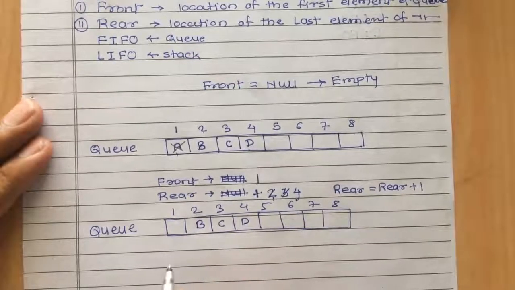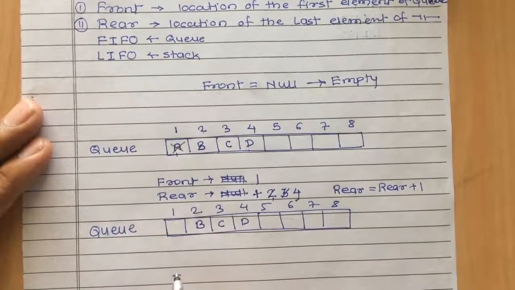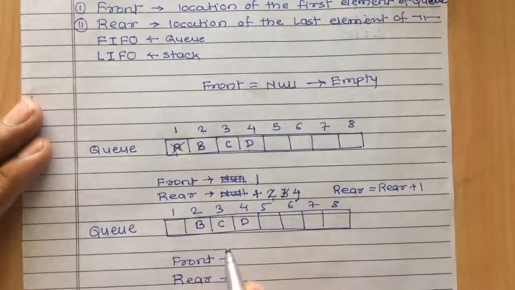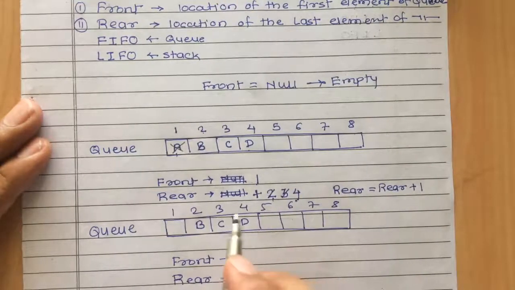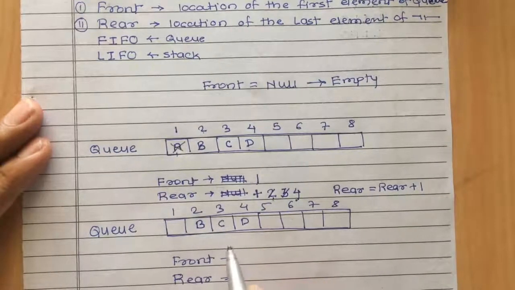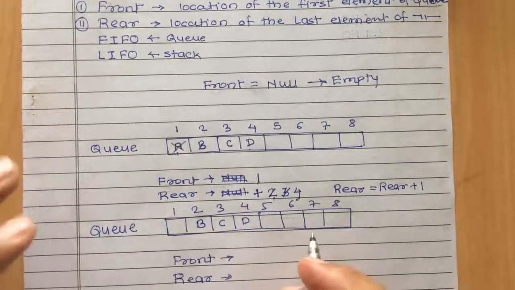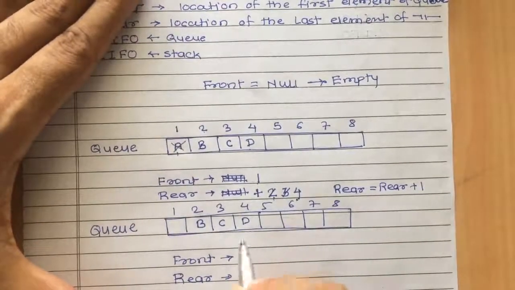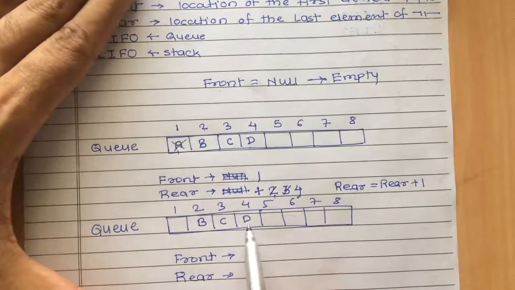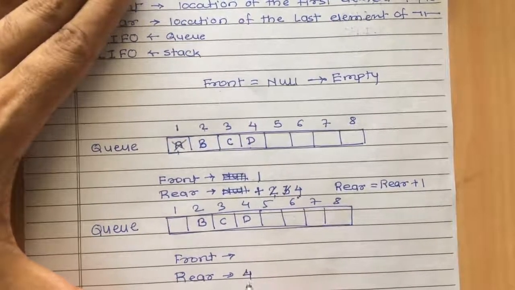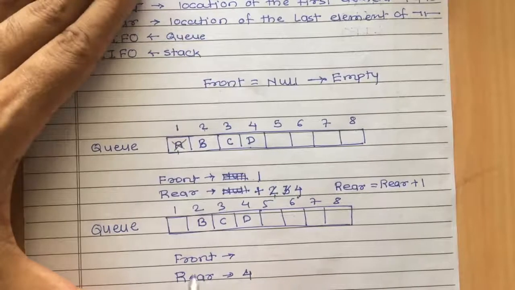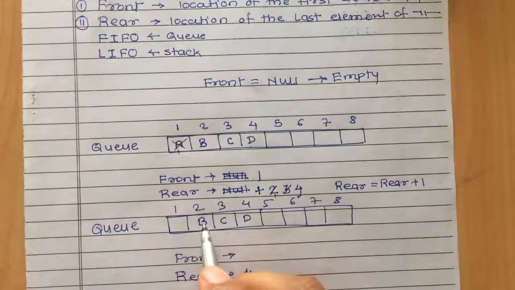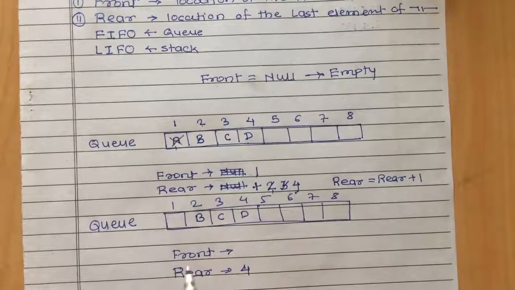Two pointers are there. First one is front and second one is rear. As I have removed one element from Q, it will simply increase the value of front. As we have seen, D is the last element, so rear will point to the fourth location. As this is our Q, rear is pointing to location 4.